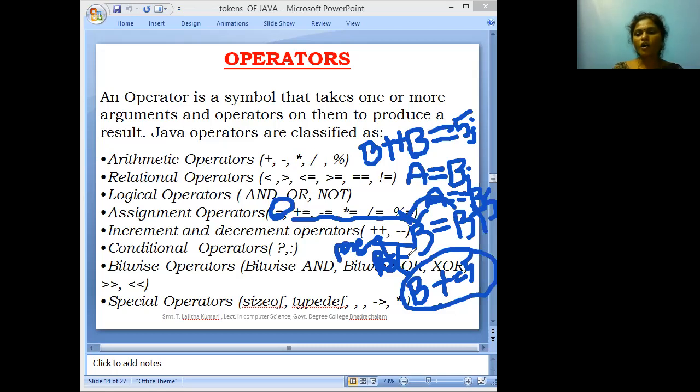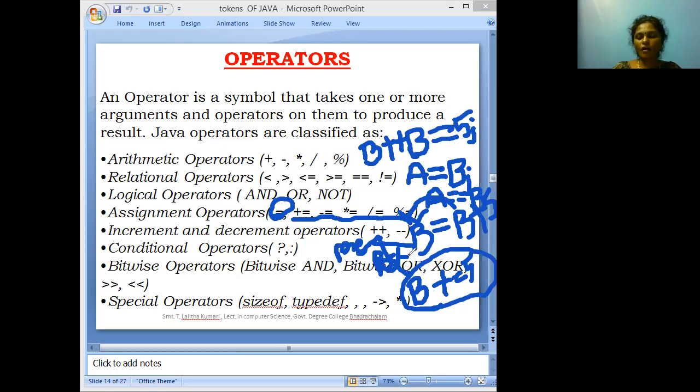Next one is the bitwise operators. Bitwise operators are bitwise AND, bitwise OR, XOR, and left shift and right shift. These bitwise operators are used for implementation of the arithmetic operations on the bits. Bitwise operators are used to manipulate the operations on bits.